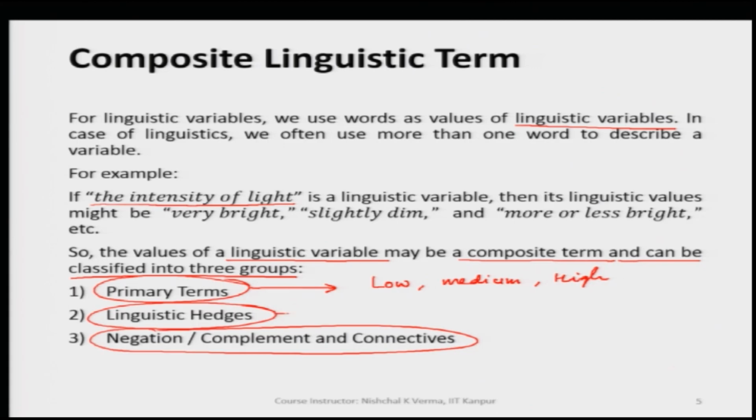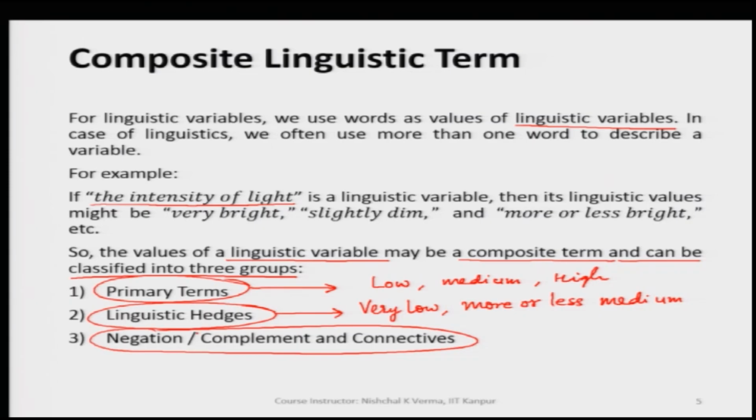Similarly, the linguistic hedges for the intensity of light could be, if we add an adjective here, simply very low intensity, or maybe more or less medium, or whatever. Similar linguistic values could be included.